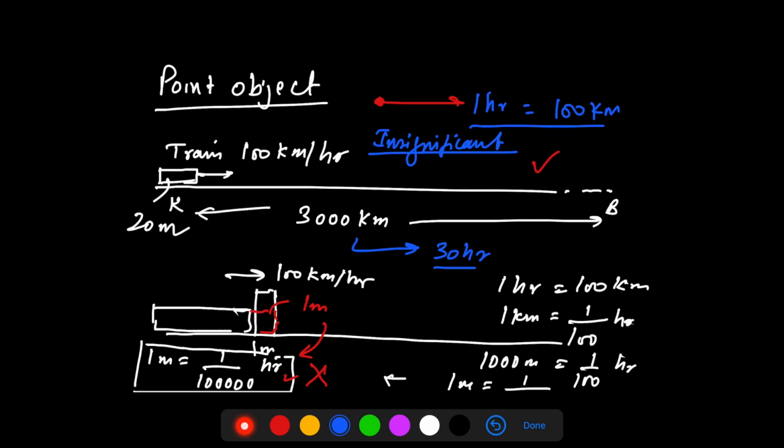When the distance of observation is huge as compared to the dimension of the object, you can treat it as a point object. When the distance of observation is not that big as compared to the dimensions of the object, then you cannot consider it as a point object. I'll take up another example.